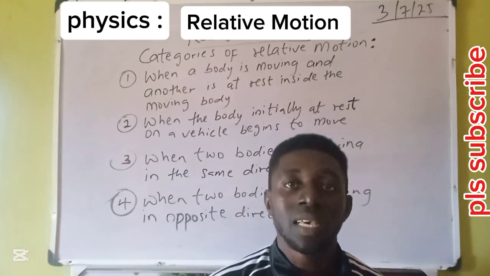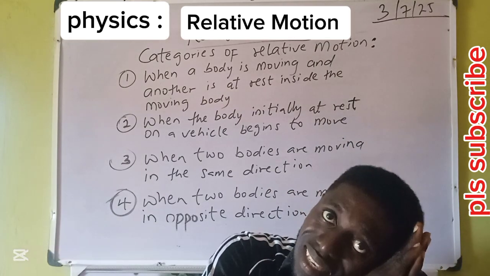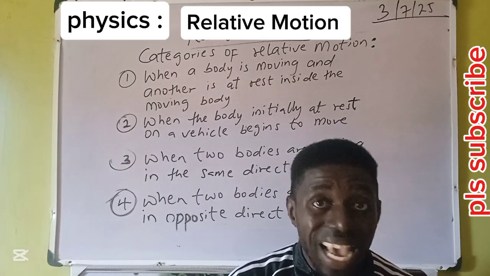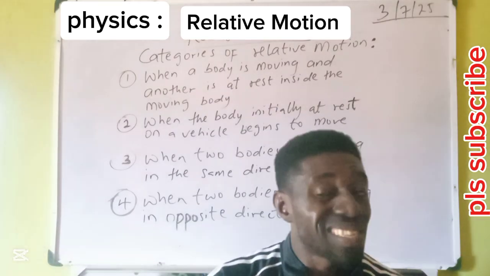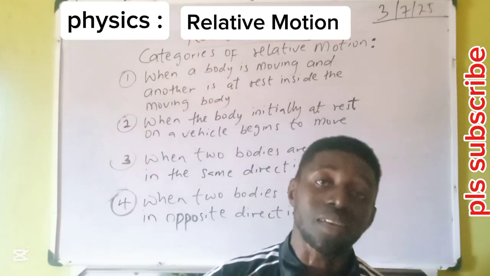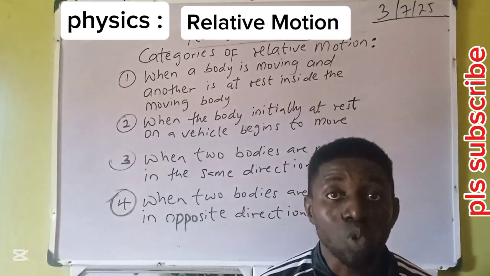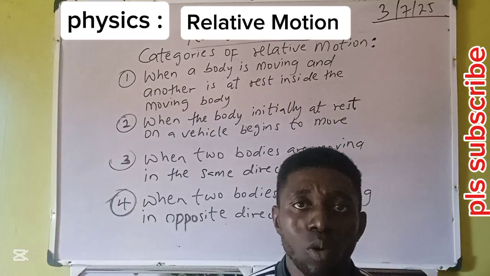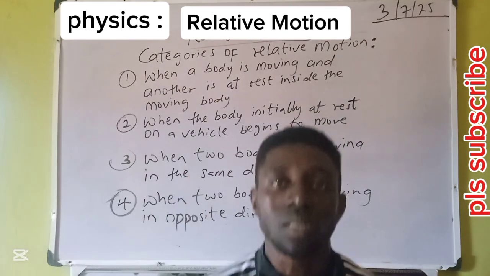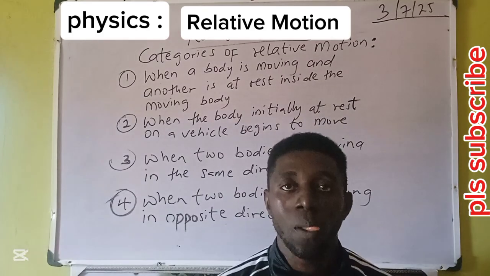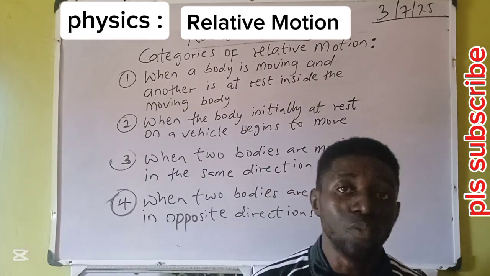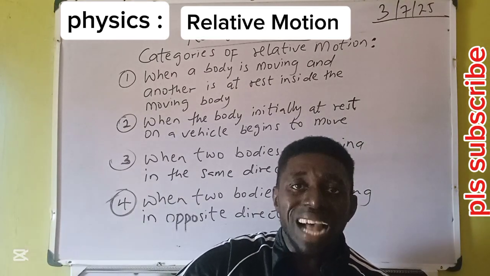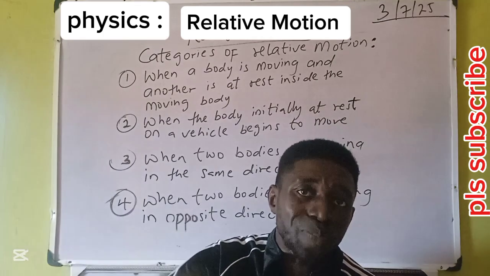A good example is Mother Earth. Anytime humans are sleeping at night on the surface of the earth, they are moving at the same speed as the earth. The earth is not static. The earth rotates at a uniform speed of 460 meters per second. So anytime we are static at a particular position on the earth, we are also going at that speed. We have the same speed as Mother Earth, but we don't know. That's the first condition in relative motion, the first thing we must clear. So a passenger at a particular position on a moving vehicle shares the same speed as the vehicle.